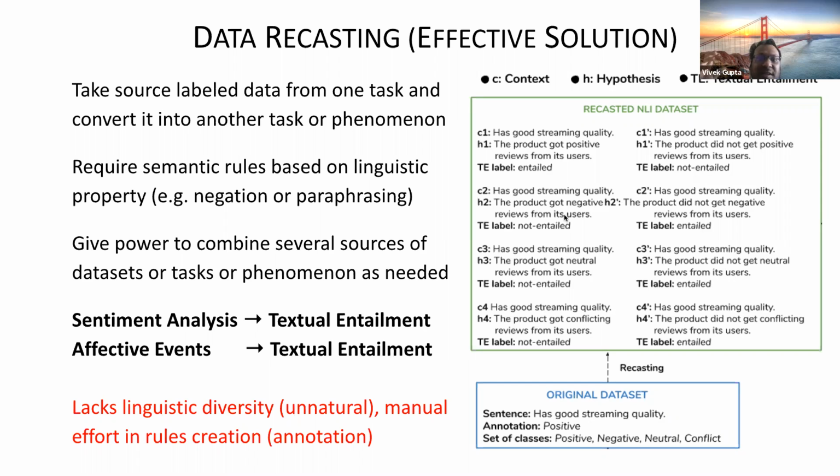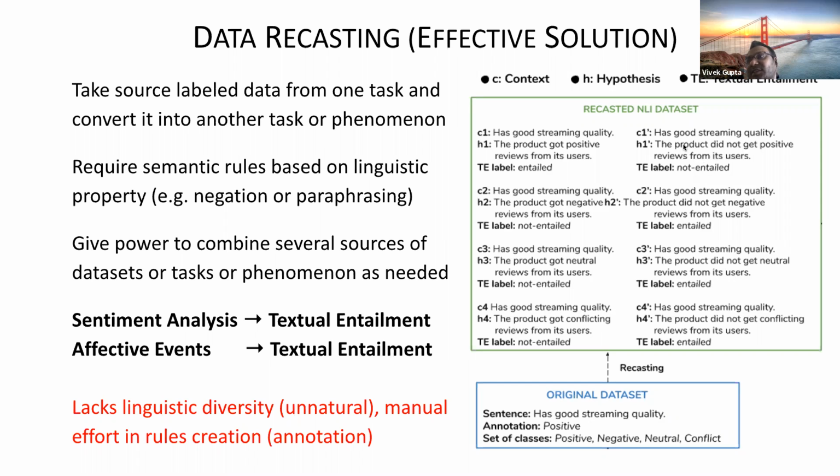You can also do some paraphrasing and other ways to convert to better recasted data. So the idea is basically this is a classification problem, and somehow I convert them into a bunch of recasted NLI, which is the same as the textual entailment problem data set, and they are all connected.